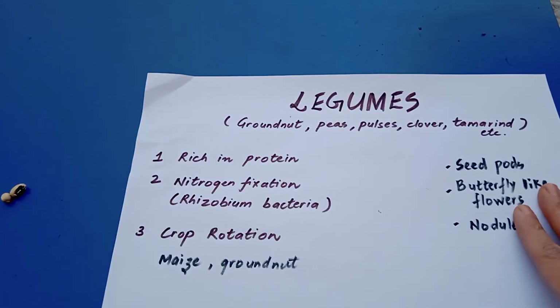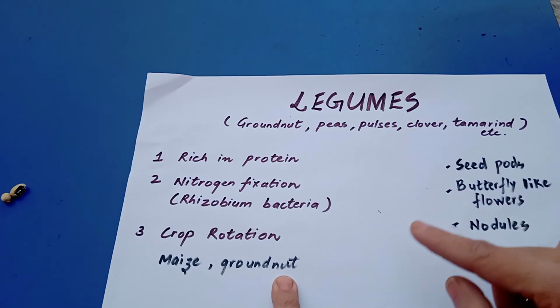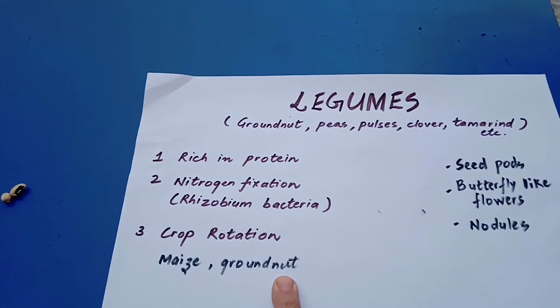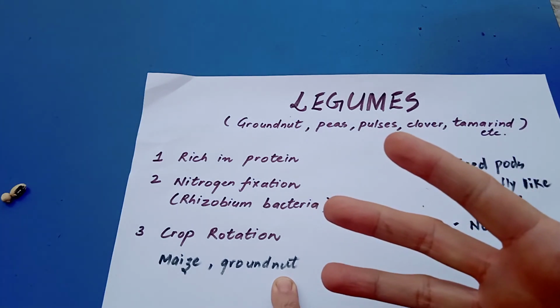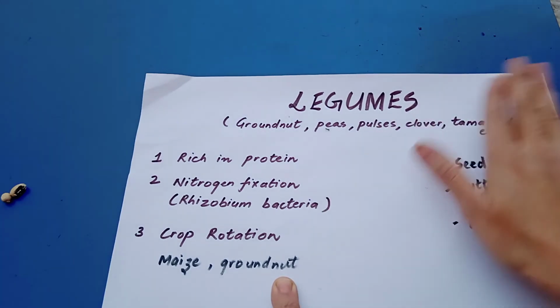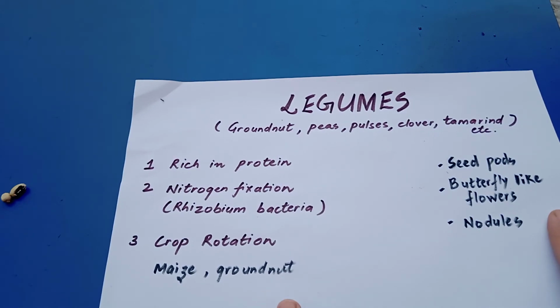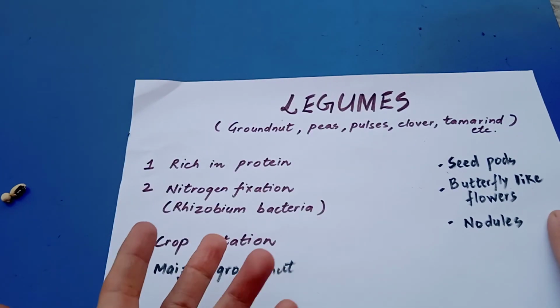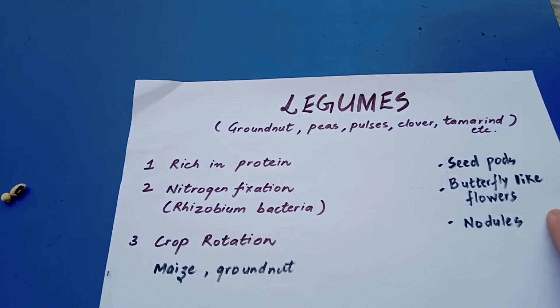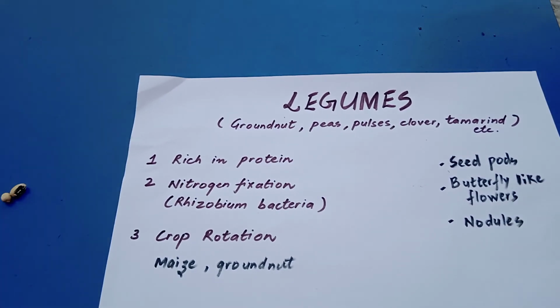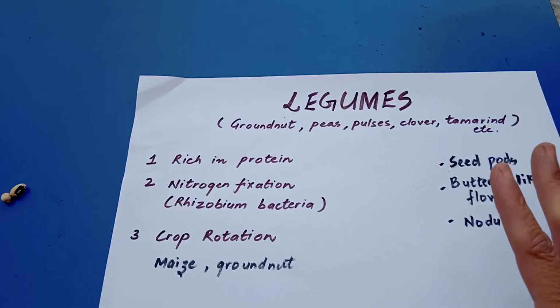Now why do they do it? When you have grown groundnut or cowpea, the rhizobium bacteria are playing their part, isn't it? The nodules will form in the leguminous plants only, and the rhizobium bacteria get attracted to these plants. These rhizobium bacteria will convert the nitrogen into useful compounds, and the soil will also become fertile, and the crop will also get benefited. So when the farmer grows the main crop again in the next season, the soil will have become fertile with the nitrogenous compounds. So this is how the leguminous plants are helping us a lot.